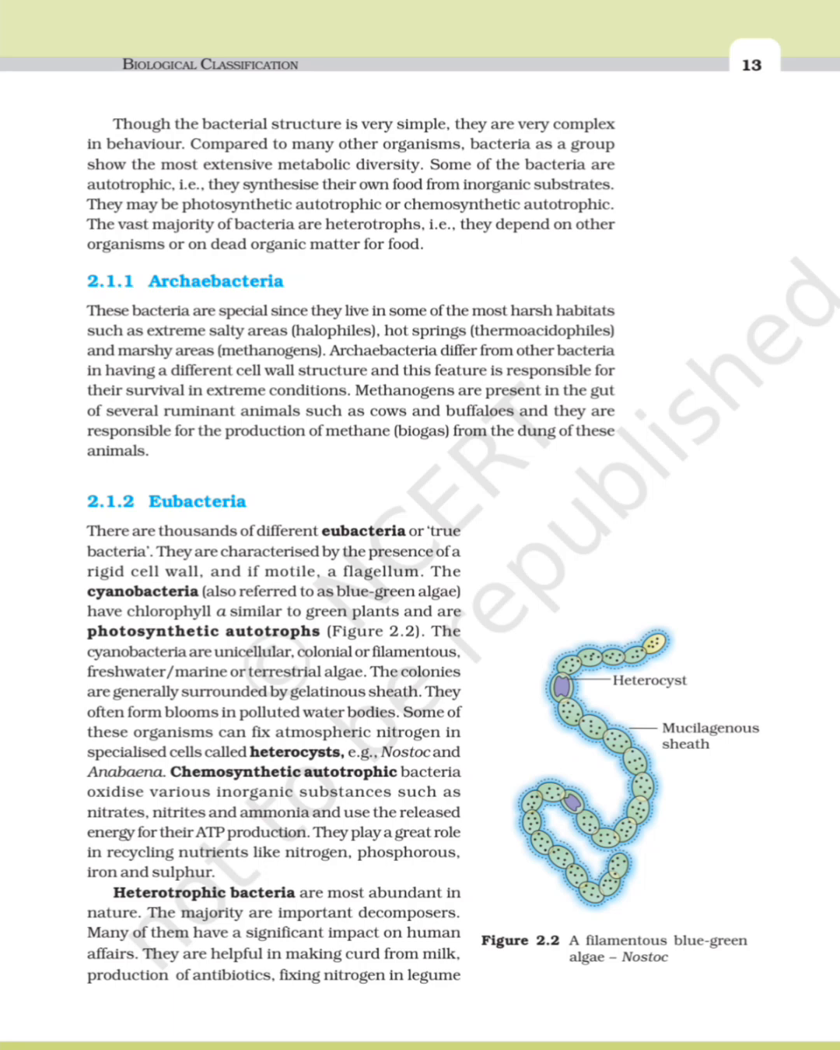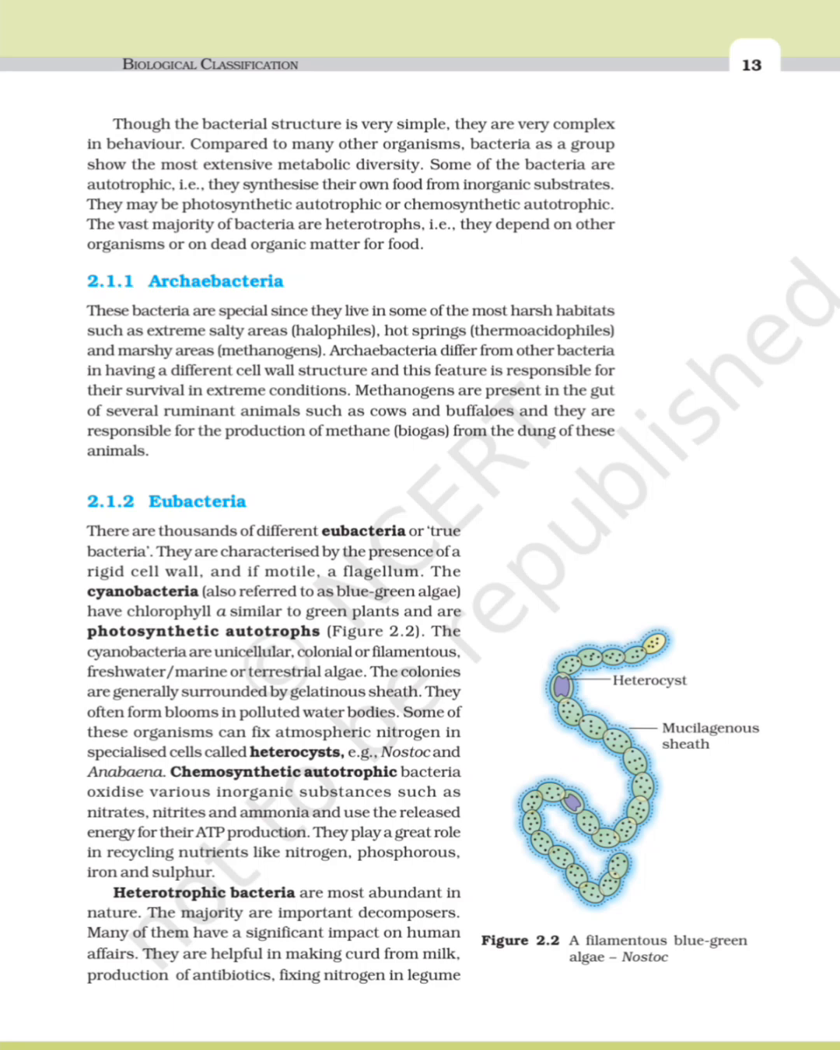2.1.2 Eubacteria. There are thousands of different eubacteria, or true bacteria. They are characterized by the presence of a rigid cell wall, and if motile, a flagellum. The cyanobacteria, also referred to as blue-green algae, have chlorophyll similar to green plants and are photosynthetic autotrophs. The cyanobacteria are unicellular, colonial, or filamentous, freshwater, marine, or terrestrial algae. The colonies are generally surrounded by a gelatinous sheath. They often form blooms in polluted water bodies. Some of these organisms can fix atmospheric nitrogen in specialized cells called heterocysts, for example Nostoc and Anabaena.